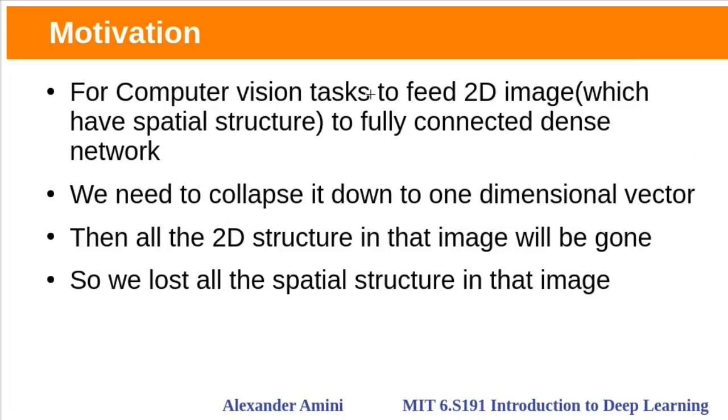For computer vision tasks such as image classification, if we feed a 2D image to a fully connected dense network, we need to collapse it down to a one-dimensional vector. 2D images have spatial structure. If we collapse it to a 1D vector, then all 2D structure in that image will be gone. So we would lose all the spatial structure in that image.